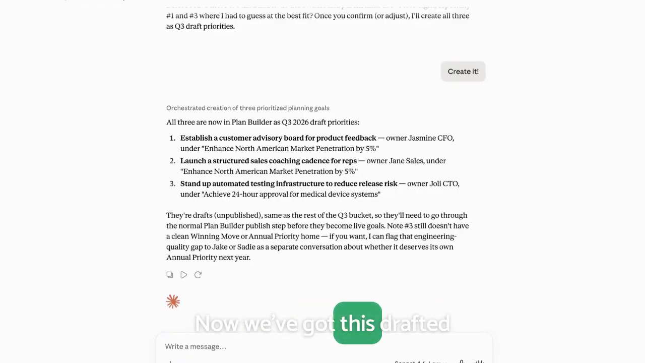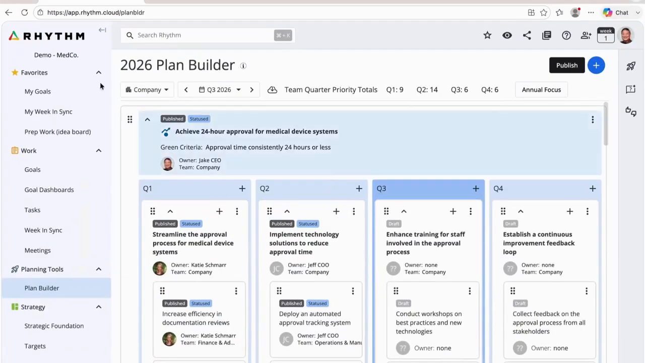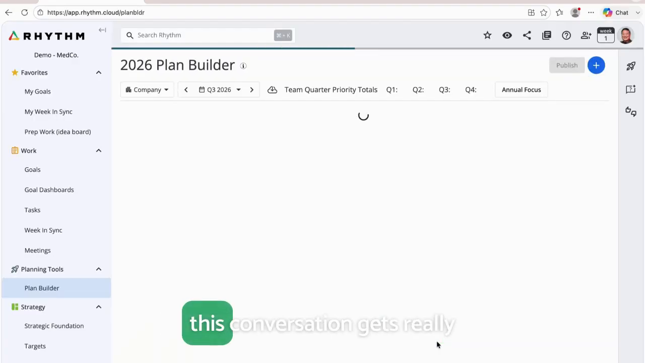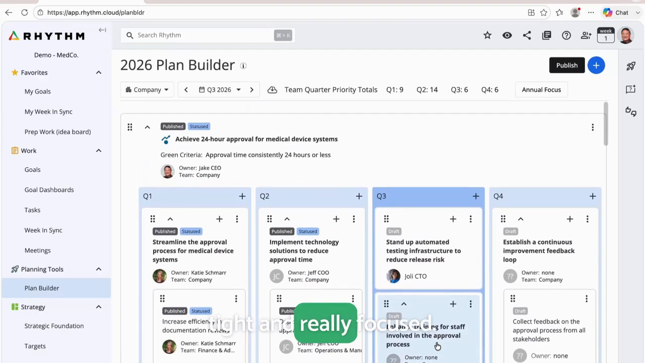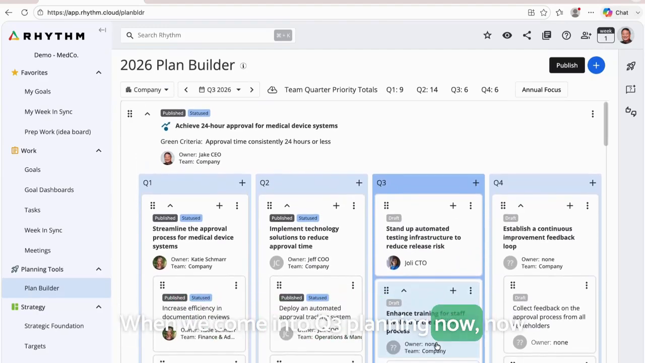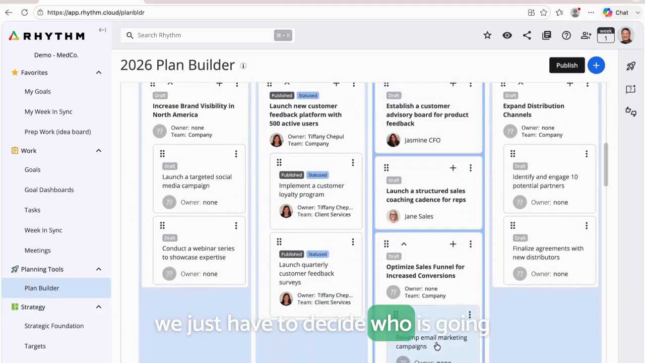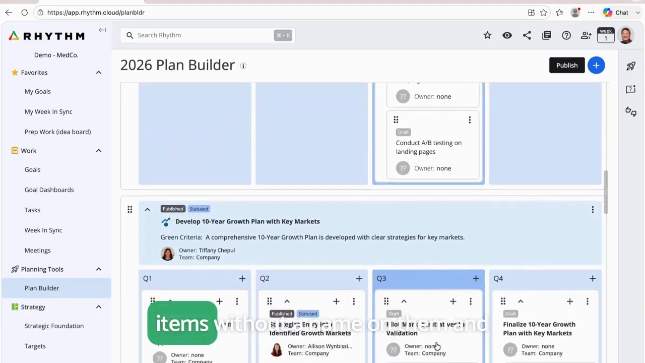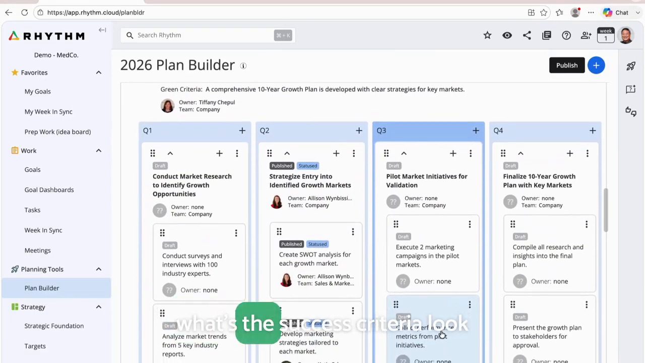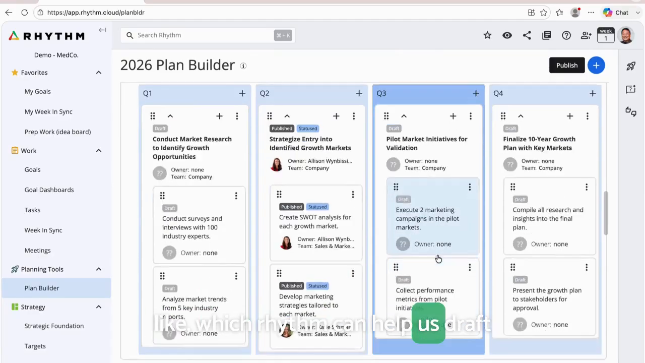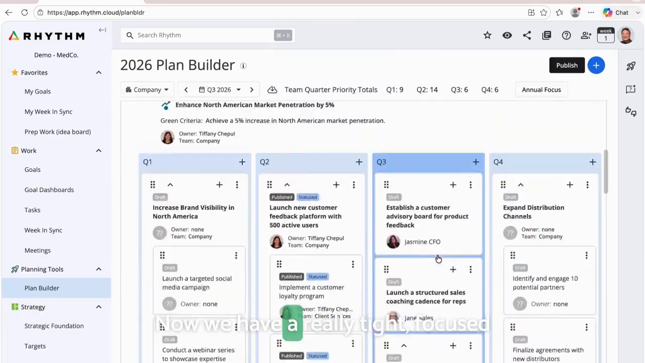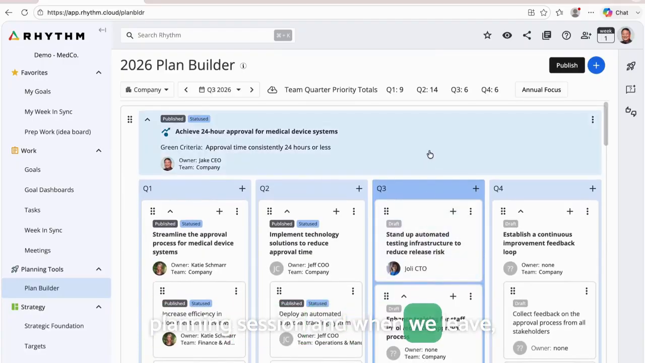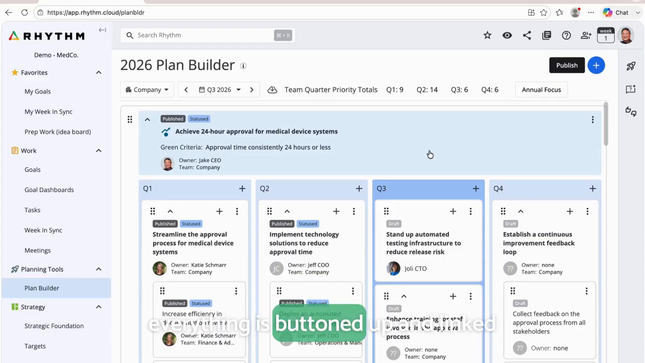Awesome. Now we've got this drafted out in our plan builder. So when I come into Rhythm here, this conversation gets really tight and really focused when we come into Q3 planning. Now we just have to decide who is going to be executing on each of these items without a name on them, and what the success criteria look like, which Rhythm can help us draft up as well. Now we have a really tight, focused planning session, and when we leave, everything is buttoned up and linked correctly so that it's tied to our long-term strategy and execution ready for success.